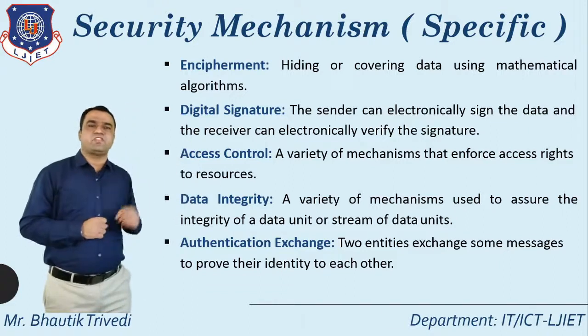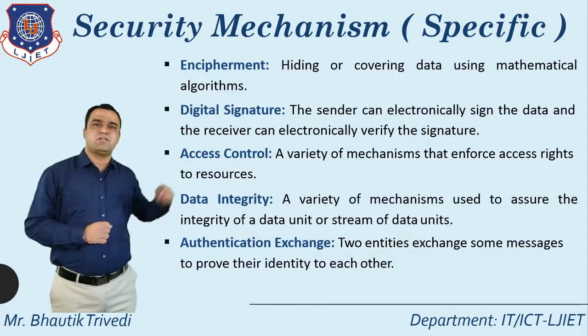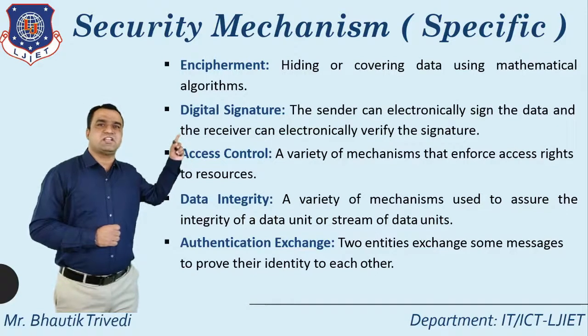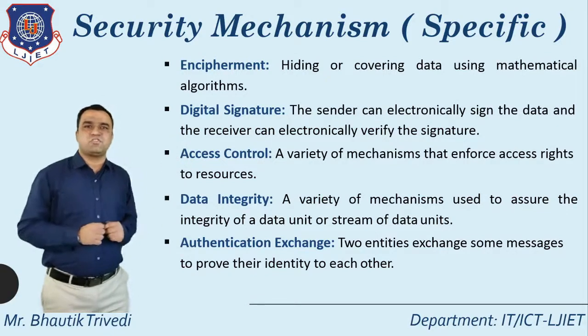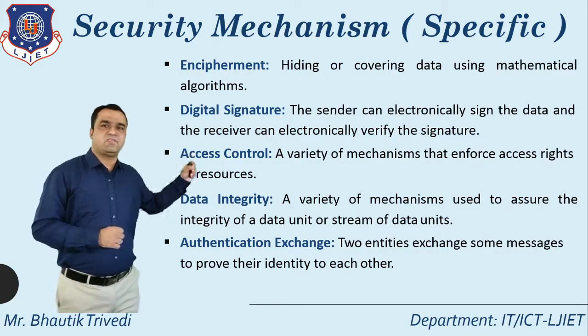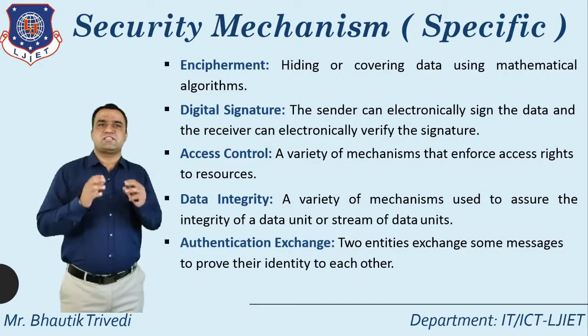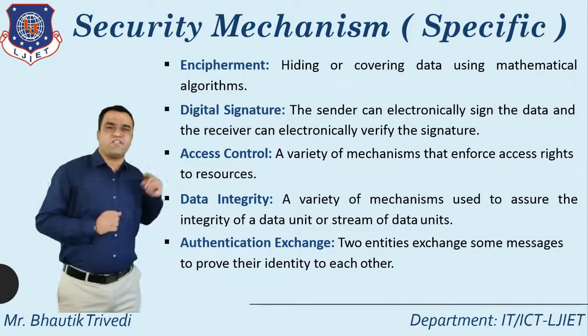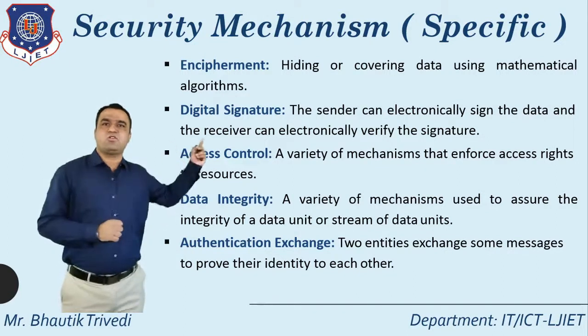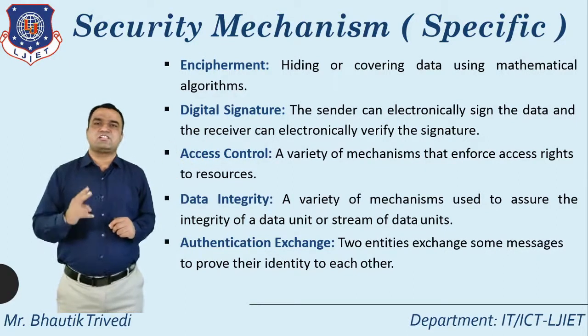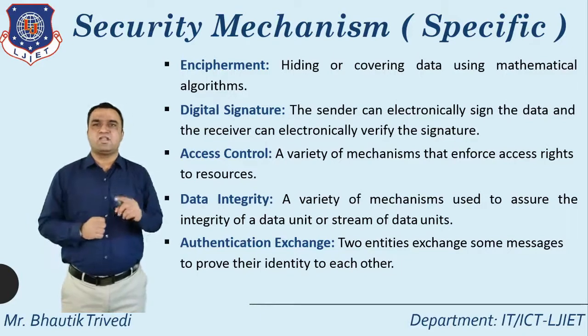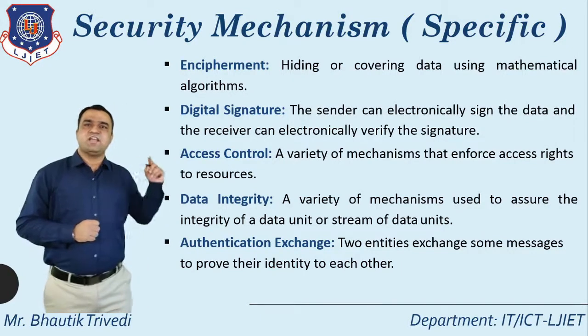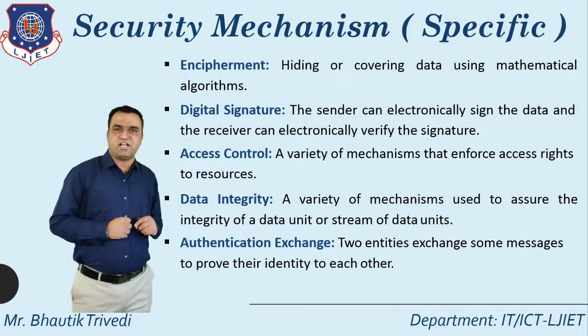The second important term regarding specific security mechanism is digital signature. Digital signature means the sender can electronically sign the data and the receiver can electronically verify the signature. Whenever you talk about digital signature, it supports two phases: one is signing the data, and the second is verifying the data.